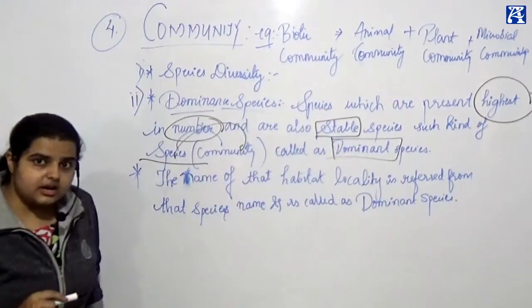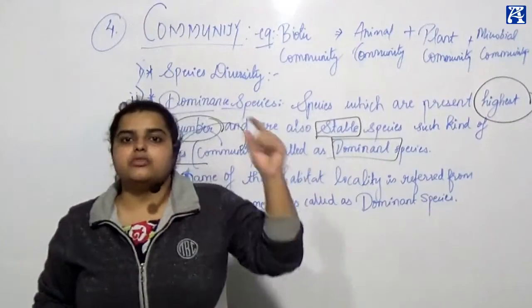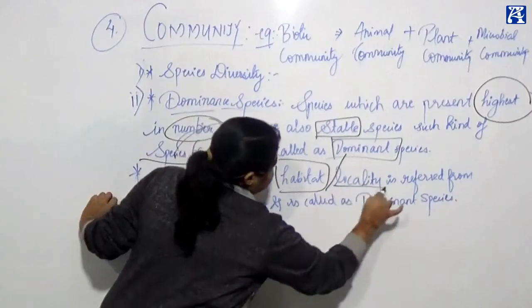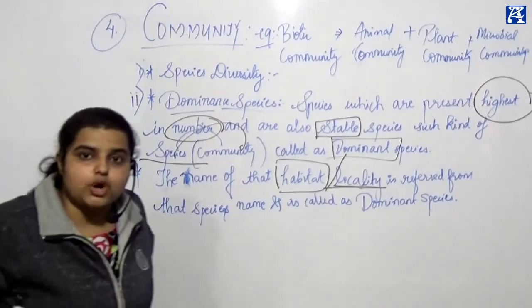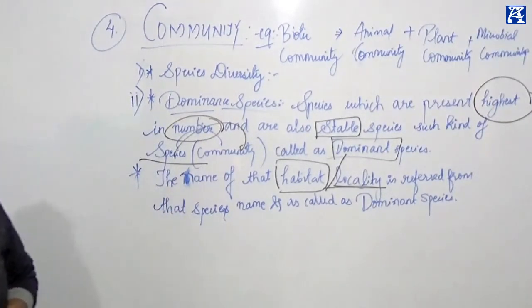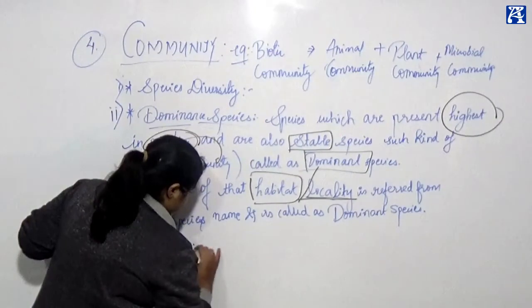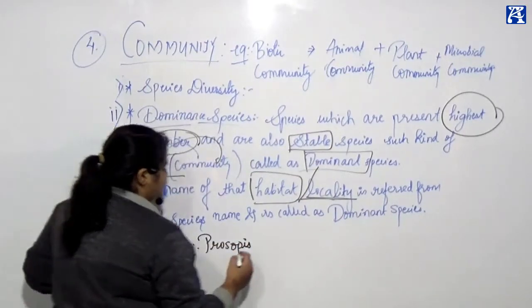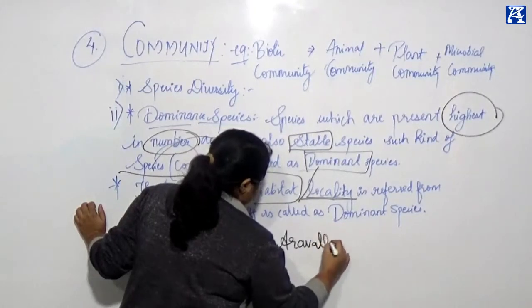Clear? And the name of that locality or habitat is referred from that species name, and that is called dominant species. Any doubt? Just write it. A very good example of it is Prosopis in Aravalli Hills.